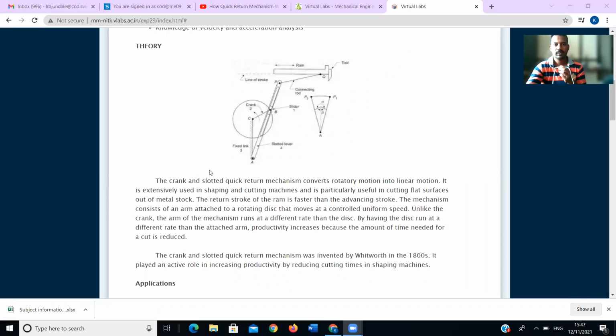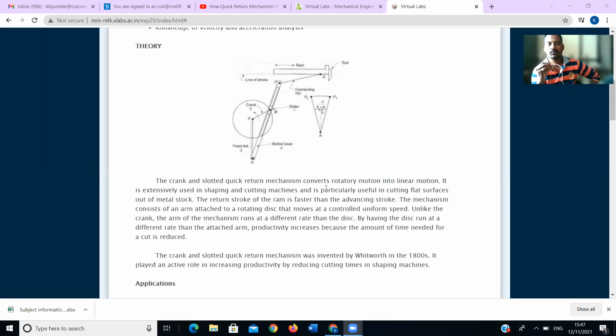Then how can we define this crank and slotted mechanism? Okay, just now we have discussed the return stroke of this mechanism of the shaper machine. We can produce a quick return. For that it is written as a quick return mechanism, and with the help of that quick return we can reduce the time of cutting, and we will get the maximum productivity.